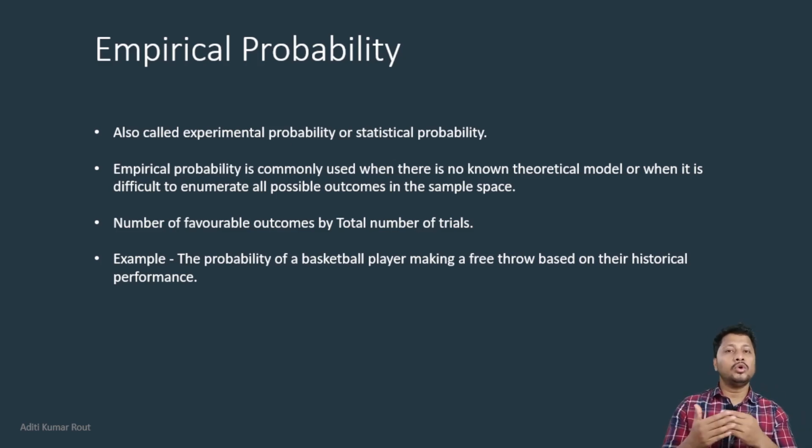But here we don't know anything about our environment or our problem statement. What are the number of possibilities? What is our theoretical knowledge about that problem statement? We don't know anything. It's completely stochastic, completely uncertain in nature. Then we can think of empirical probability.